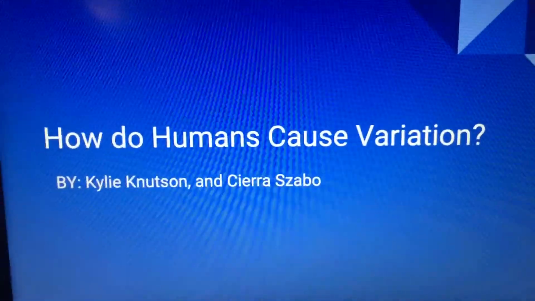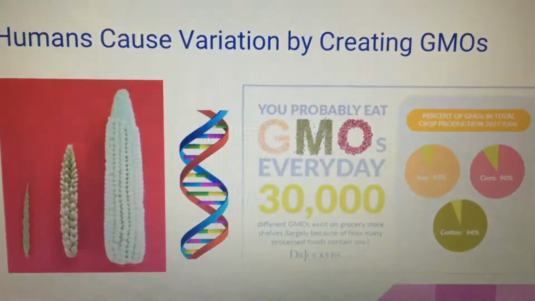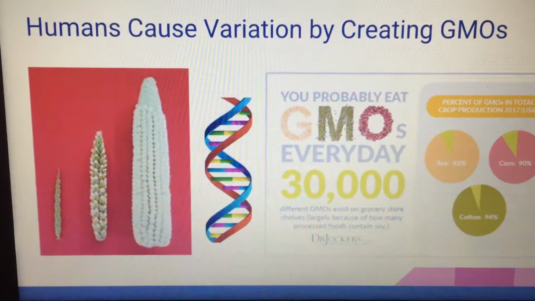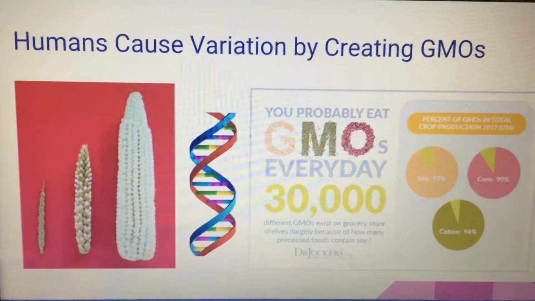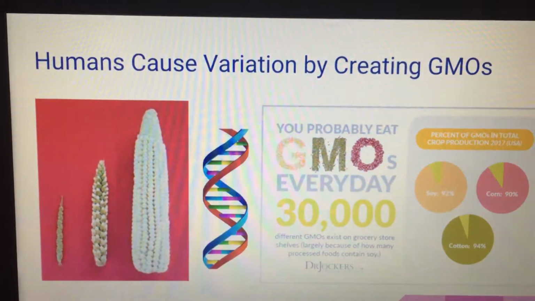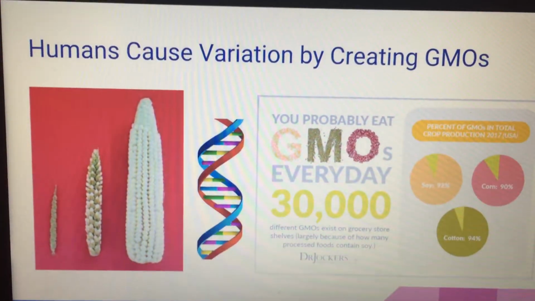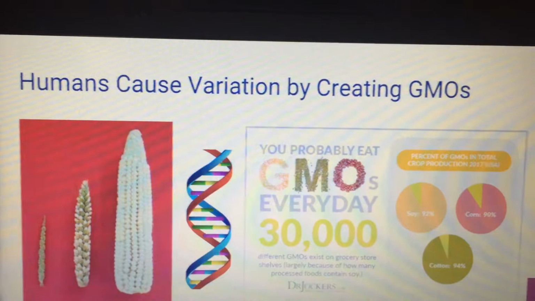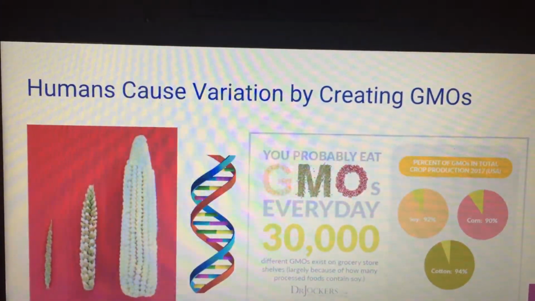How do humans cause variation? If you put all the DNA molecules in your body end to end, the DNA would reach from the Earth to the Sun and back over 600 times. GMOs, or genetically modified organisms, are plants or animals that are changed to have desired traits.